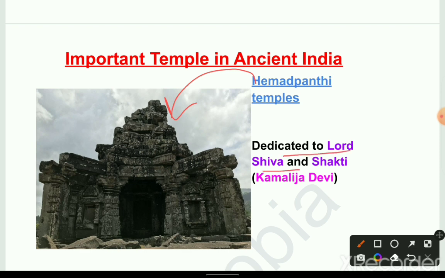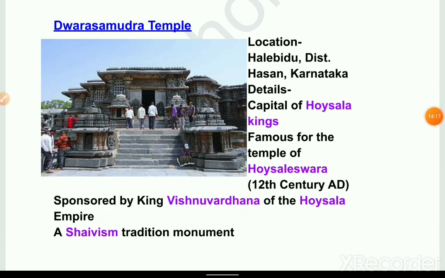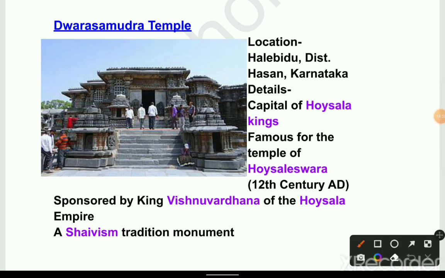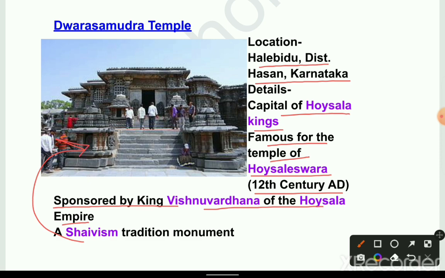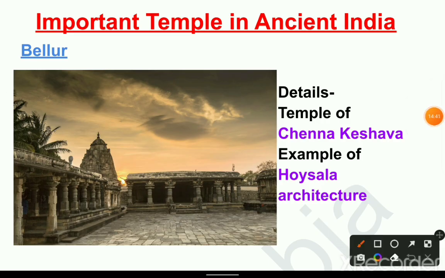Next, Dwarasamudra temple. Location: Halebidu, district Hassan, Karnataka. Details: capital of the Hoysala kings, famous for the Hoysaleshwara temple, 12th century AD, sponsored by King Vishnuvardhana of the Hoysala Empire, a Shaivism tradition monument. Next, Belur. Details: temple of Chennakeshava, an example of Hoysala architecture.